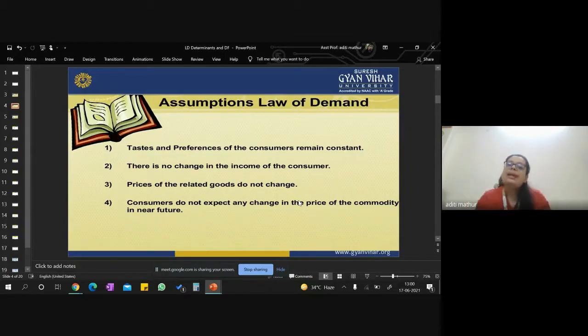So assuming that it will never change is a bit impossible, and that is why we assume that the taste and preferences of our customers will never change, and only then can we see the inverse relationship, right? Because definitely if taste changes, you will buy another product, not the product for which you are doing the study. So another assumption is that there is no change in the income of the consumer.